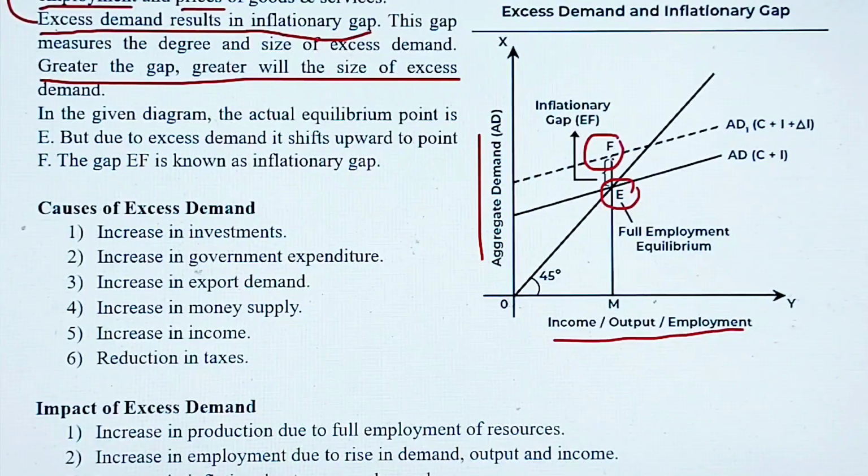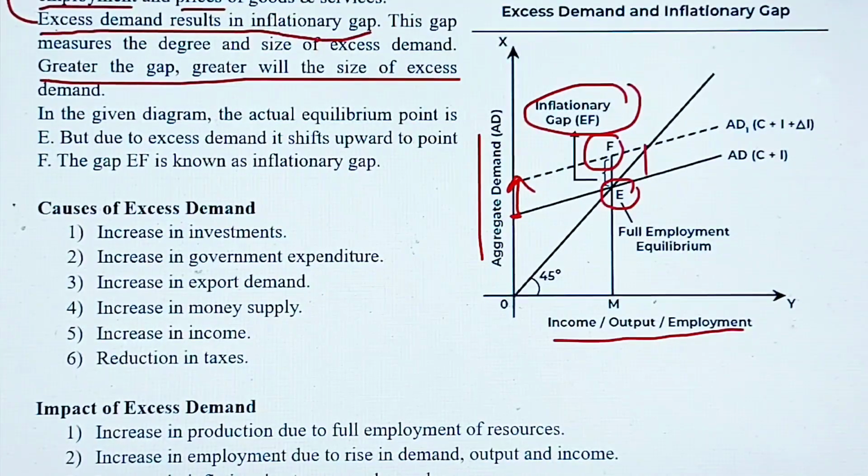So the new equilibrium point here is F due to excess demand. On the y-axis, we are representing aggregate demand. So originally the demand was here, now it has been increased to this much. So this creates an excess demand, and this is known as inflationary gap, EF. So this gap is called inflationary gap. So like this you can represent.